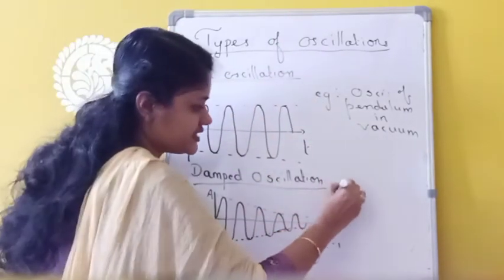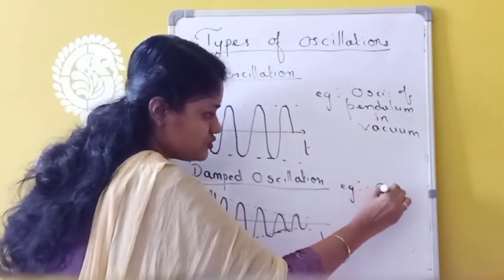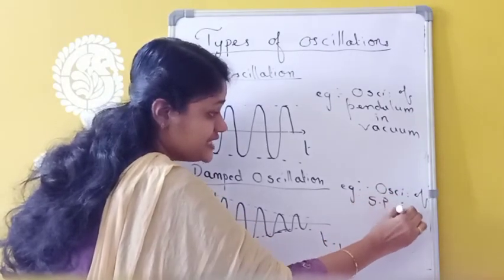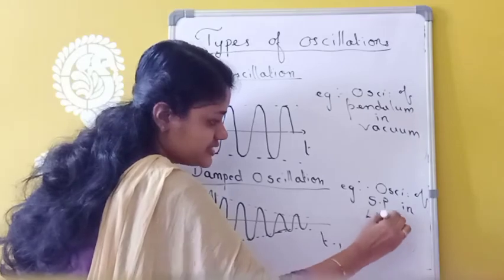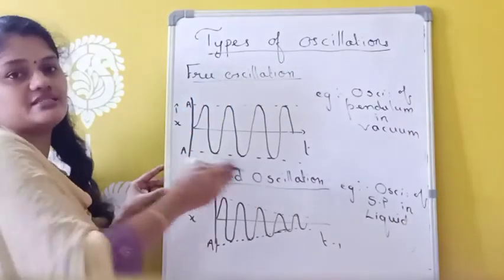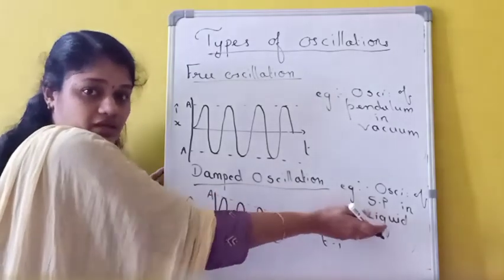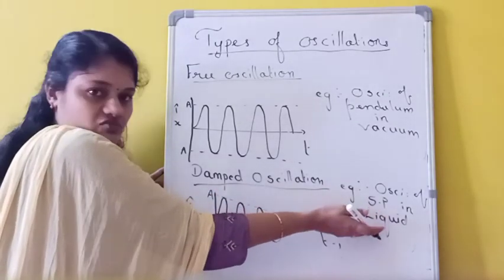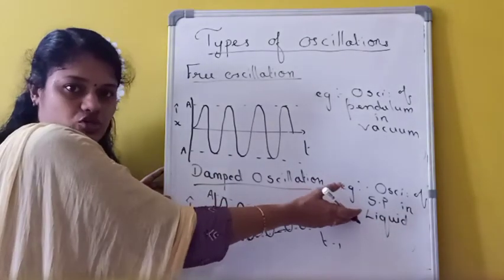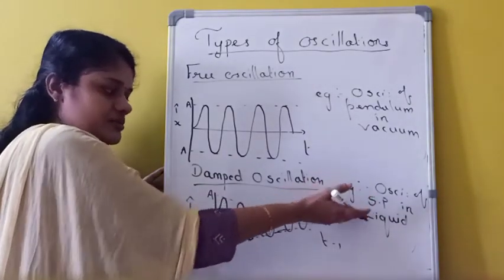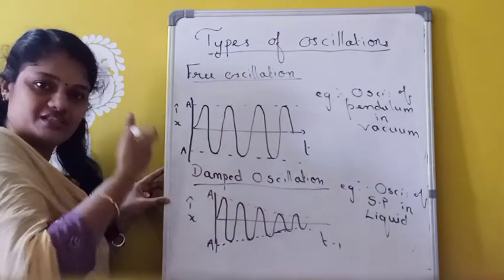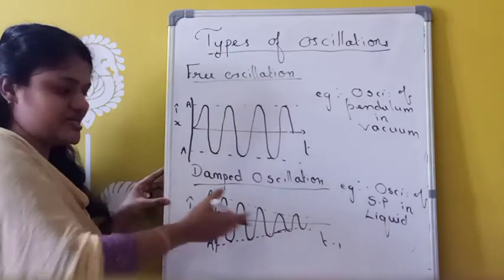For example, oscillation of a simple pendulum in liquid. If you oscillate the simple pendulum in liquid, that is an example of damped oscillation, because there is a medium. Due to that medium, the amplitude is gradually decreasing. Or at normal room temperature, if you oscillate a simple pendulum, that is also an example of damped oscillation, because with respect to time the amplitude will gradually decrease.